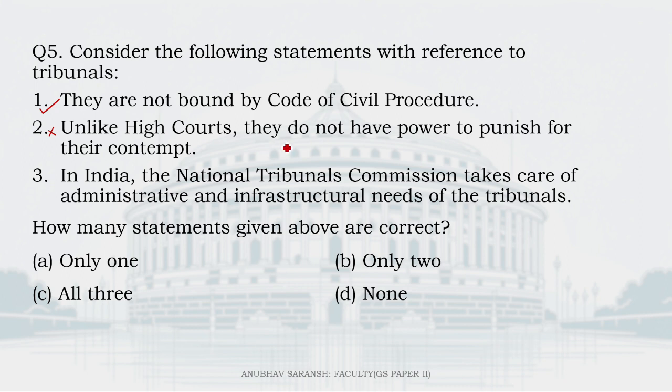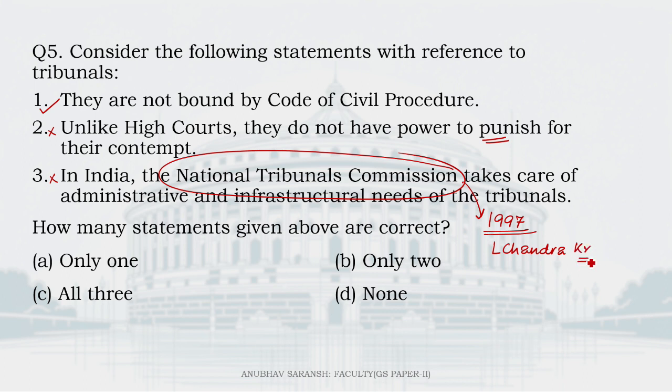Tribunals like CAT, they do have power to punish for contempt. So 2 is incorrect. And the third one, in India, the National Tribunals Commission takes care of the administrative and the infrastructural needs of the tribunals. Now, interestingly, there is no such body as a National Tribunals Commission. In fact, way back in the 1990s, 1997 to be exact, there was a very popular judgment, L. Chandrakumar case. It was this judgment in which Supreme Court said that the awards of tribunals should be appealed in the high courts first and then should you come to the Supreme Court.